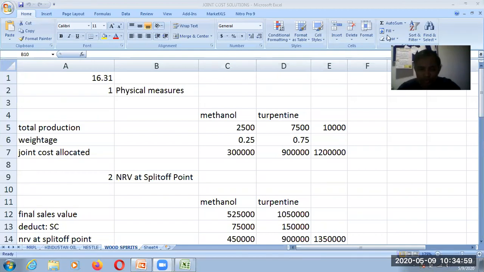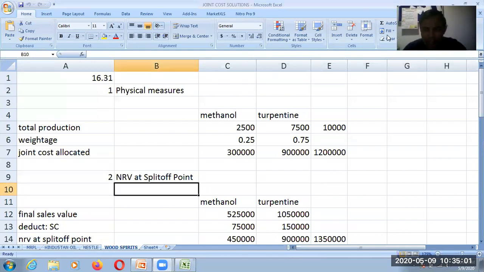Okay, so last time we had started calculating 16.31 Wood Spirits Company, in which they were processing and producing methanol and turpentine from a single joint production process.